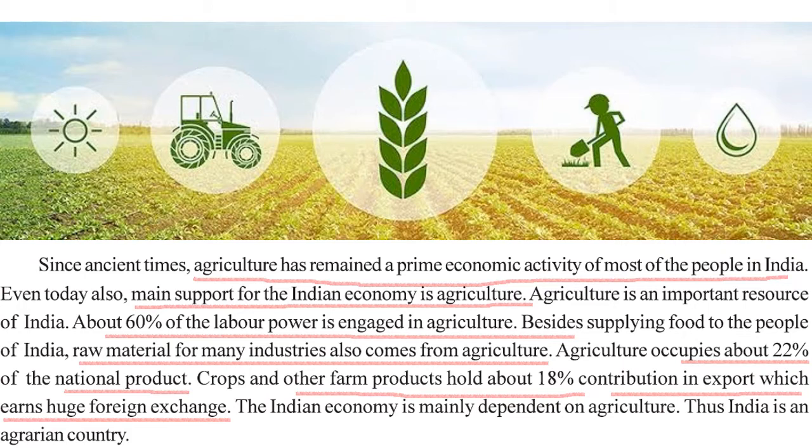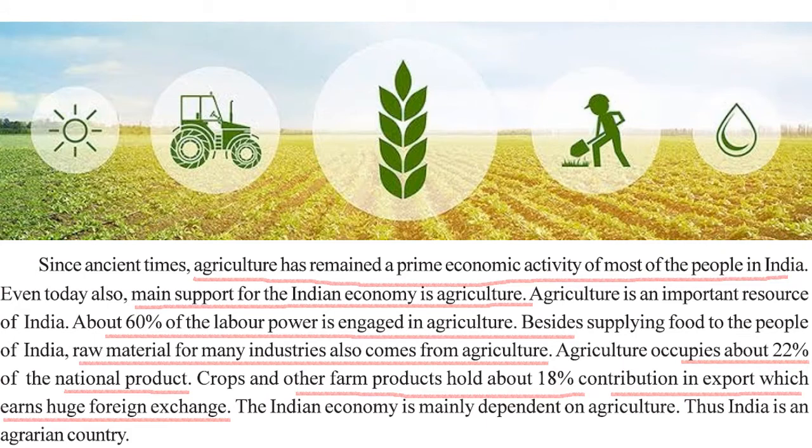About 60% of the labor power was engaged in agriculture before. Nowadays it is 45 to 47%. It provides us raw materials for many industries. Agriculture occupied 22% of the national product, once again that was in the past. Right now it is 17 to 19%.